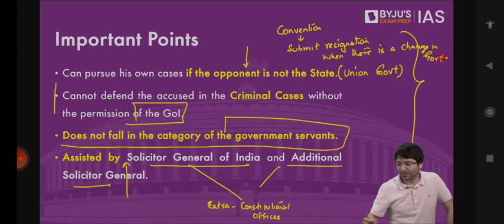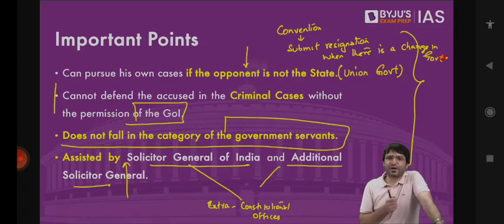Let's say G.E. Vahanpati was appointed as the Attorney General by Dr. Manmohan Singh's government. On the advice of Dr. Manmohan Singh, the President appointed Mr. Vahanpati as the Attorney General. Now the government changes. Dr. Manmohan Singh is voted out of power. Now Mr. Modi comes to power. Mr. Vahanpati submitted his resignation.